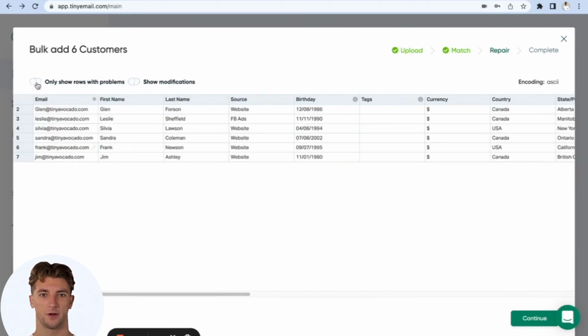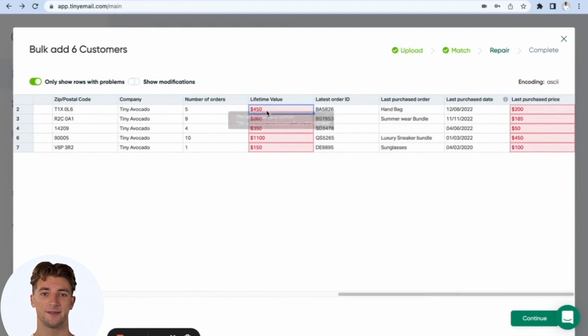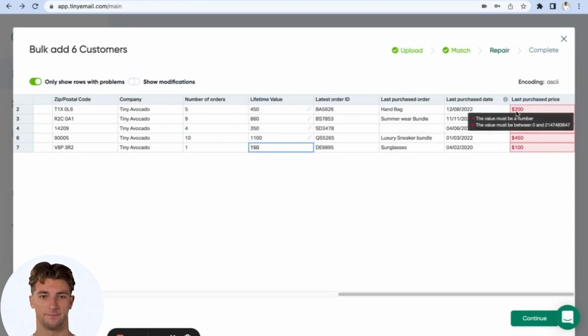Let's go back to the rows that have problems and correct them. As it says, this must only be a number, so let's correct these. And then the same for all the rest as well. This way, the integrity of your data stays intact because no error escapes you.